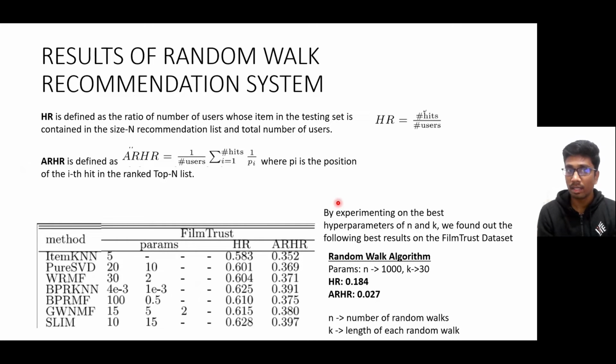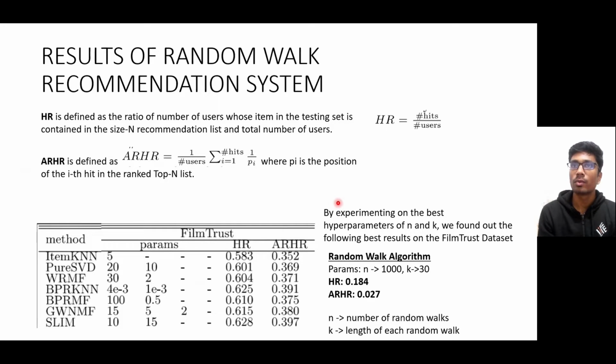Here are the results of my random walk recommendation system. For checking the performance of my model, I use two metrics: hit rate and average reciprocal hit ratio. Hit rate is defined as the number of hits divided by the number of users, and ARHR is defined as 1 by the number of users times the summation of 1 by p_i, where p_i is the position of the ith hit.